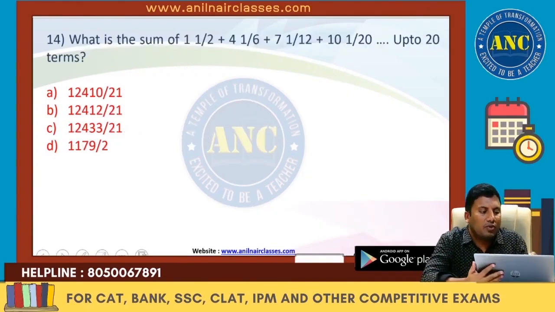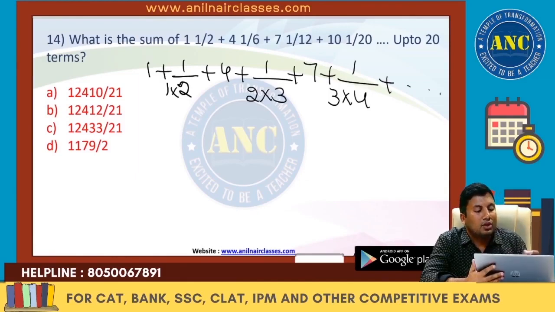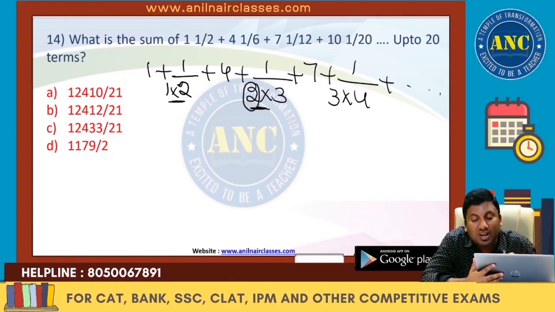Next one. 1 by 2, which is 1 plus 1 by 2. 1 into 2 is 4 plus 1 into 6 is 2 into 3 plus 1 by 12 is 3 into 4. So every second term is 1 into 2. Fourth term is 2 into 3. Sixth term is 3 into 4. Second term denominator is starting with 1, 2 by 2. Fourth term denominator first value is 2, 4 by 2. Sixth term denominator is 3, 6 by 2.